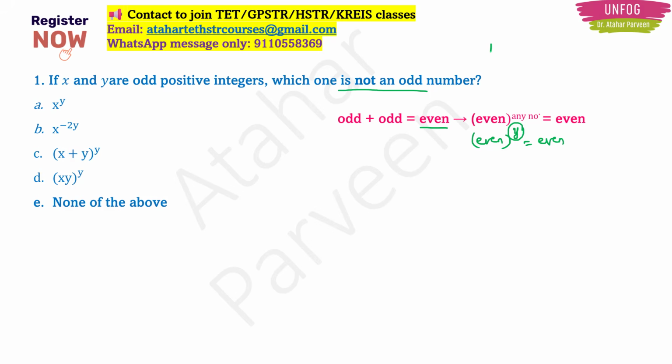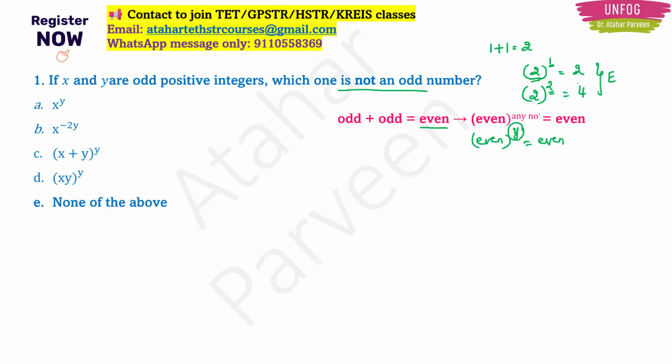See, for example, 1 plus 1. Both are odd numbers, right? Our answer will be 2. Now this 2, if I raise it to the power 1, I will get an even number. If I raise it to the power 2, I will get an even number only. So any number, if I raise it to the power of an even number, my answer is going to be an even number only. So now the question is, if x and y are odd positive integers, which one is not an odd number?